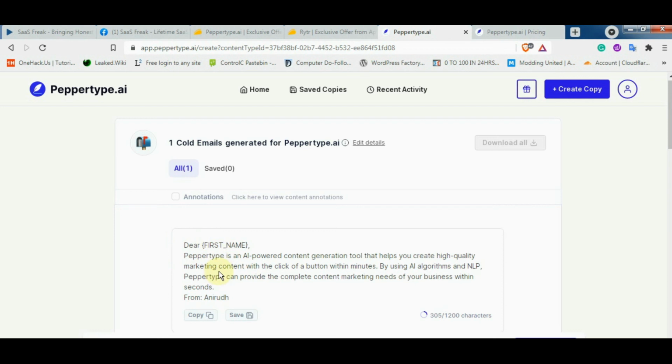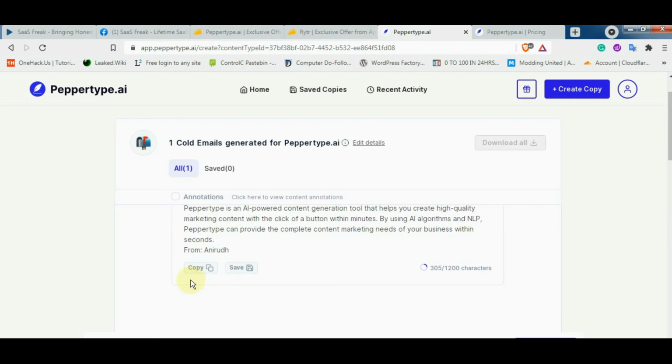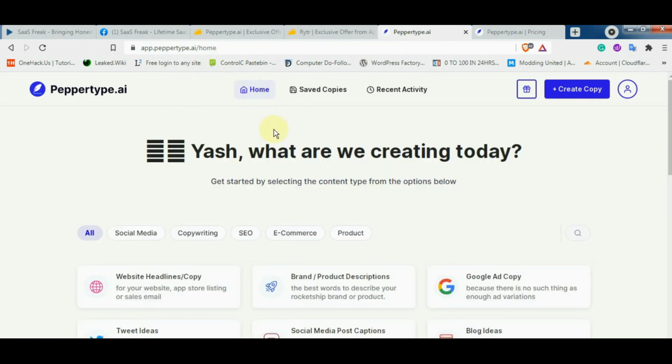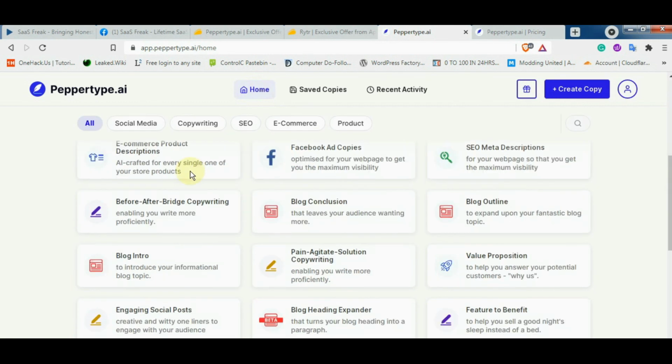Peppertype is an AI powered content generation tool that helps you create high quality marketing content with a click of a button within minutes. By using AI algorithms and NLP, Peppertype can provide the complete content marketing needs of your business within seconds. From Anirudh. So this seems quite good. However, I think the name is wrong, which I gave as Yash, but here it is Anirudh. So let's leave that. So yeah, this was about the output quality of peppertype.ai.